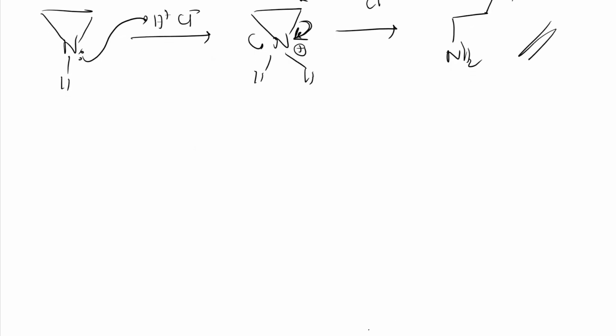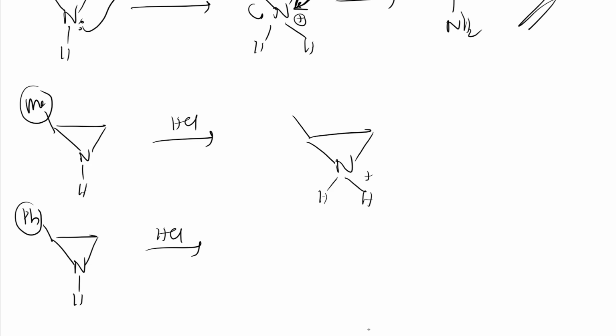So if you see like this, see here, let me take these two examples, just you compare it, you will get to know. Analyze, if you compare and analyze, most of the things will be clear there only. Here Ph group is there and here methyl group is there, right? So to this if I add HCl, here also I will add HCl, here also HCl. So here what it will do, it will form like this, plus, and here methyl is there. So Cl minus, where it can attack, it has two possibilities. Here also it can attack, here also it can attack. It will attack here only.